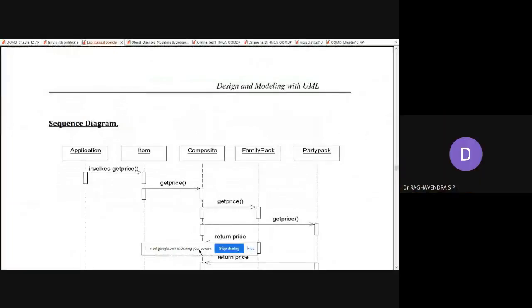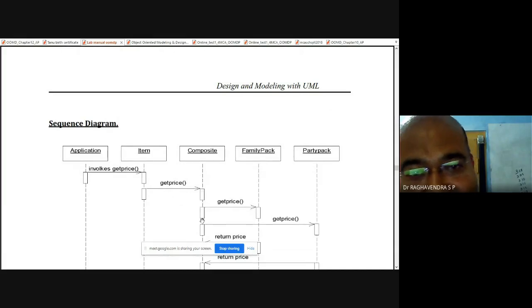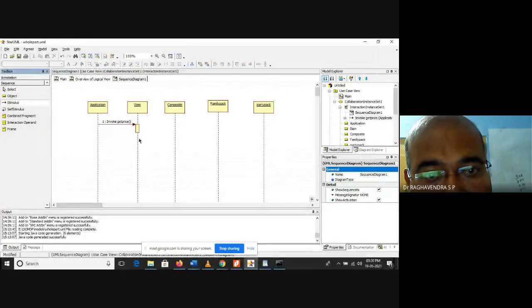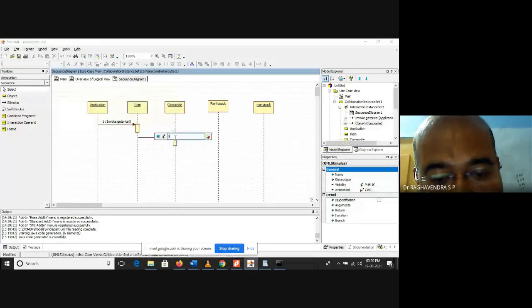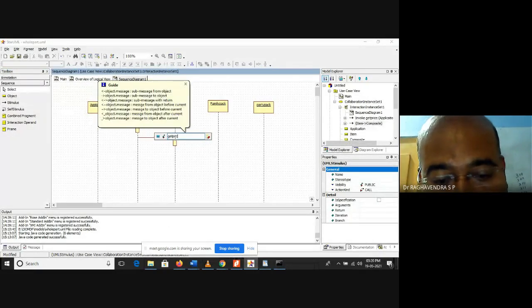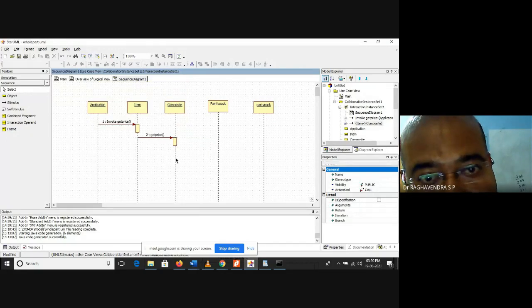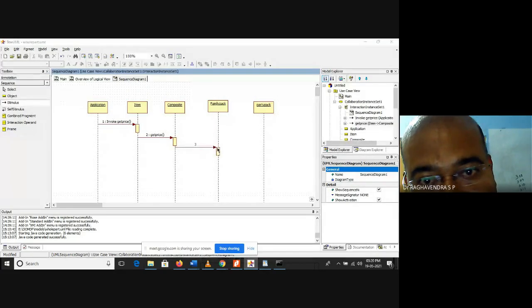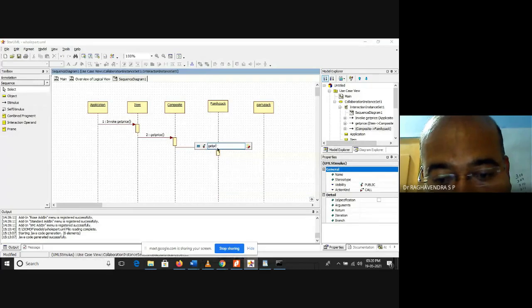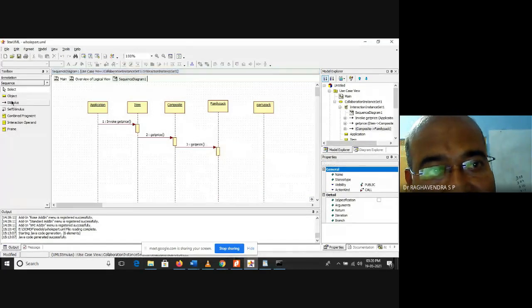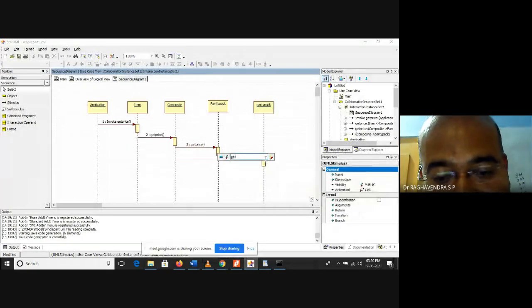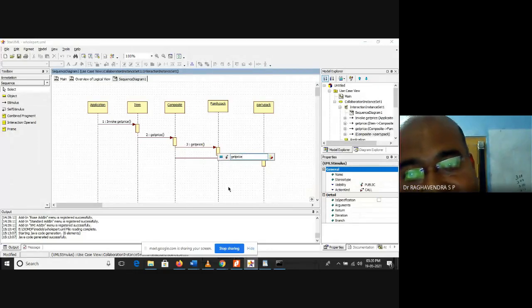Next, the second one is get price, get price, get price: from item to composite, and from composite to family pack and party pack. Next composite to family pack, and once again from composite to party pack.